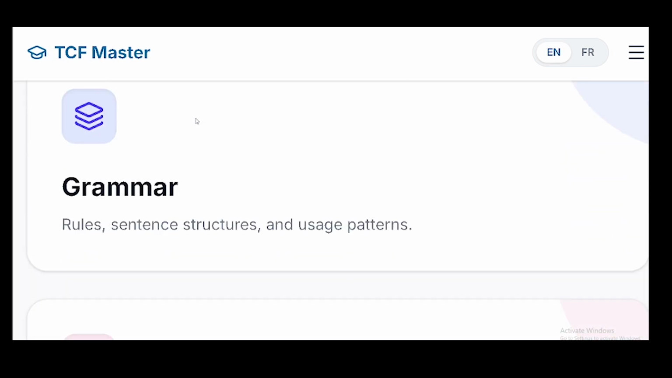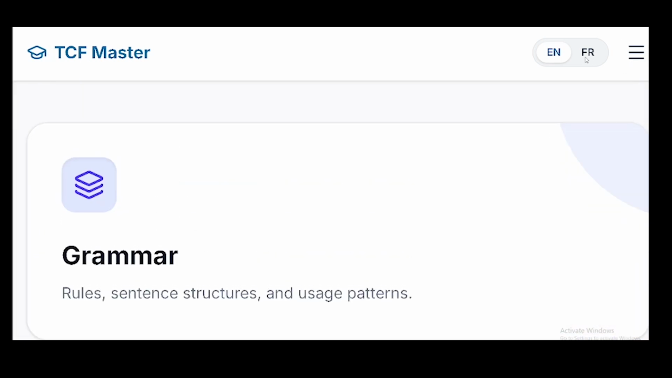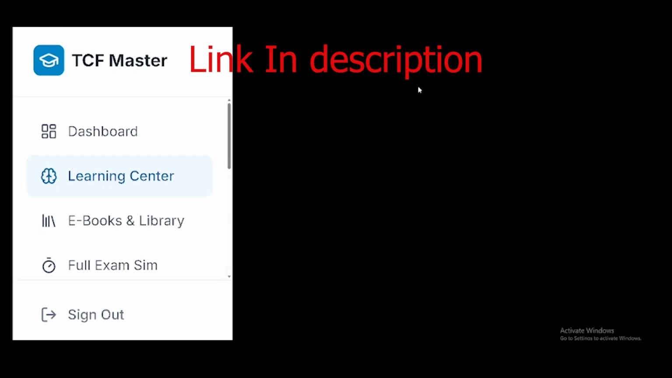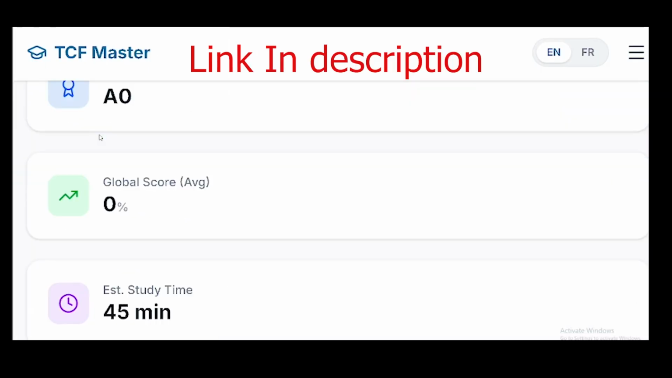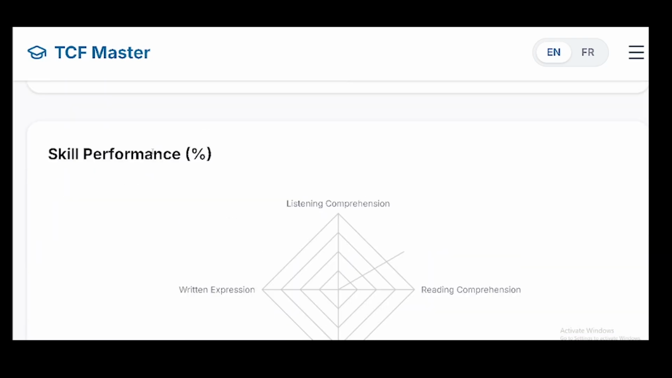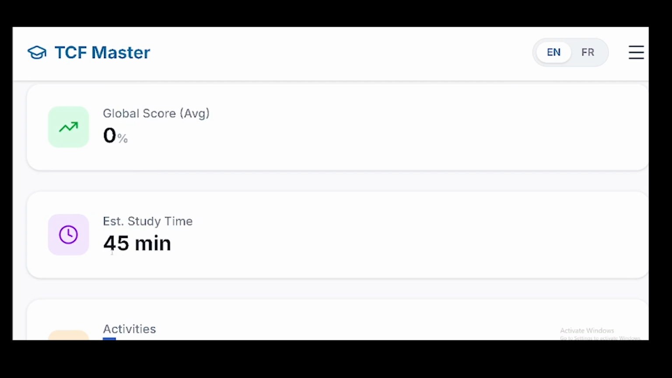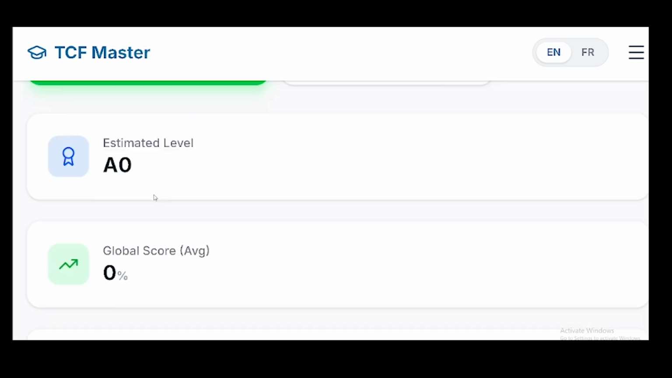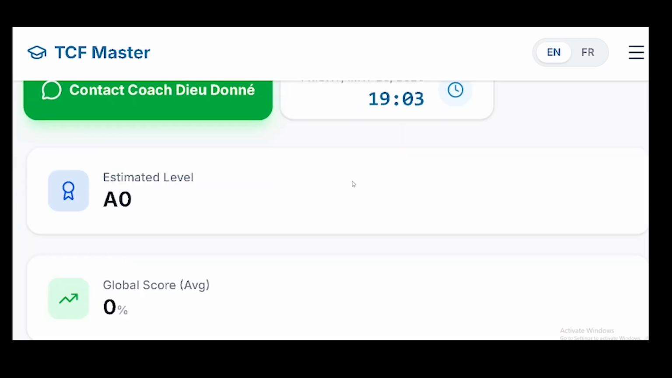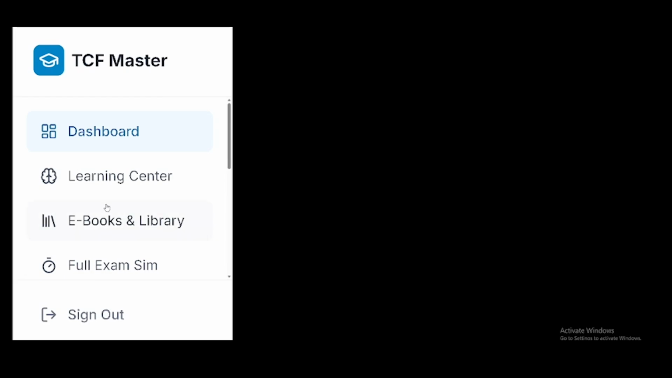When you come on this platform, you have English and French. You can toggle it. Then click on that, and you can have access to this dashboard. You see, this is the dashboard. This is my performance, my activity on the platform, how many minutes I've spent on the exercises. All those things are there. Then you have this place called Learning Center.